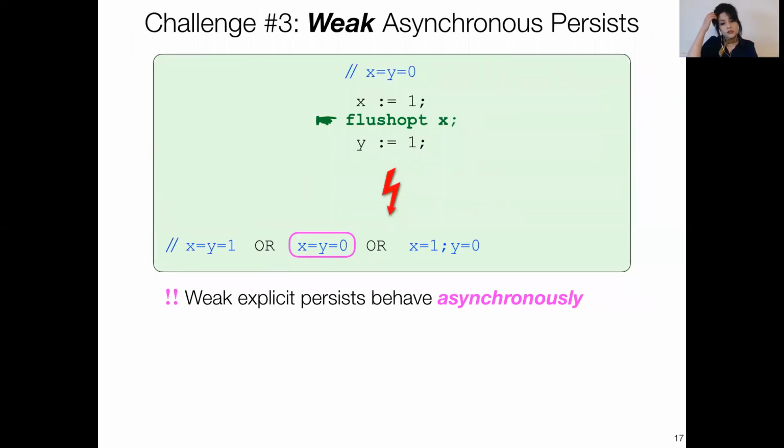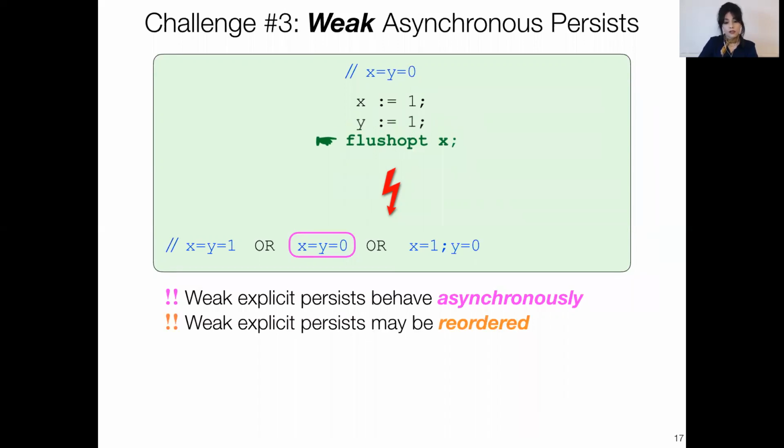Finally, there is an additional challenge in that Intel gives us an additional explicit persisting instruction known as flush optimized. Its behavior is more or less like flushes. It behaves asynchronously, but it has weaker ordering constraints in the sense that it itself can be reordered with respect to other instructions. So in this program, it was possible for me to order flush optimized after the write. And as a result, once again, it is possible to observe this weak behavior.